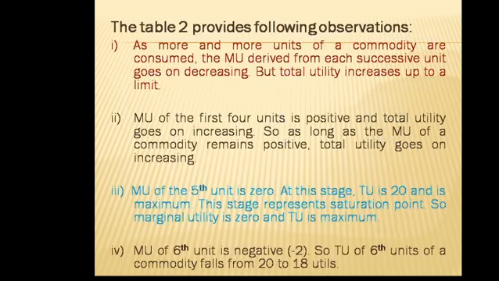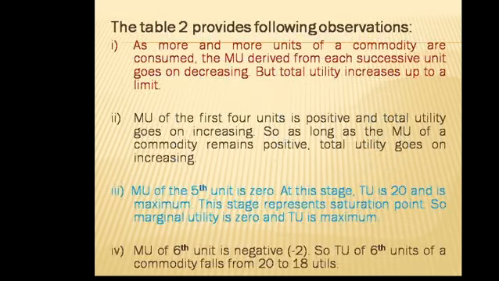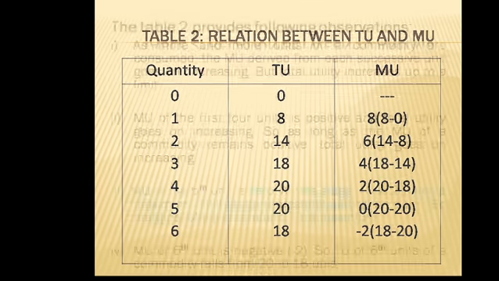Number 2, marginal utility of the first 4 units is positive. Up to 4 units of consumption, our marginal utility in the third column is positive, that is up to 2, and total utility goes on increasing. So up to 4 units of consumption of a commodity, our total utility increases from 8 to 20.